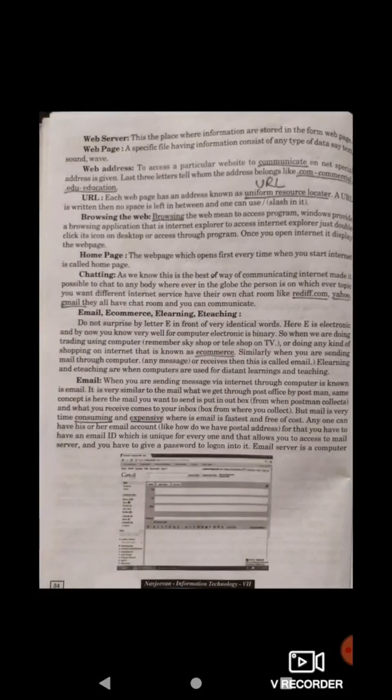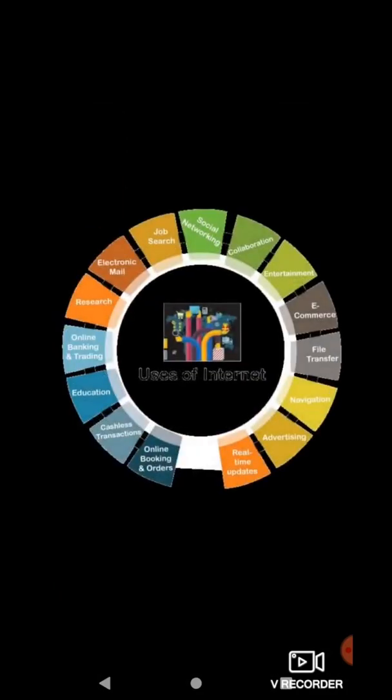Right. Before we go there, let's also look at some uses of internet. It helps us with electronic mail, research, online banking and trading, education, cashless transactions, online booking and orders, real-time updates, advertising, navigation, file transfer, entertainment, e-commerce. Right? These are various uses of internet or the various fields where internet is used.